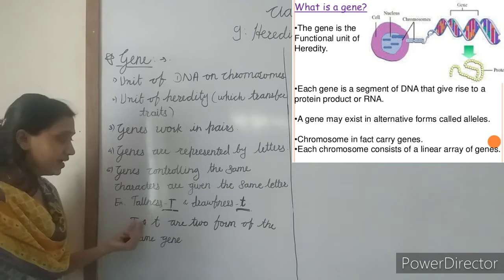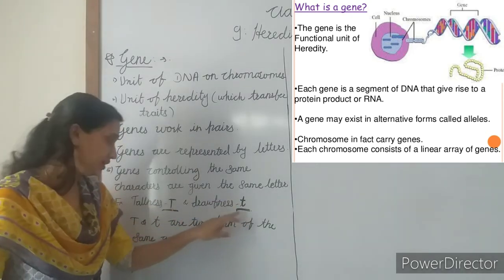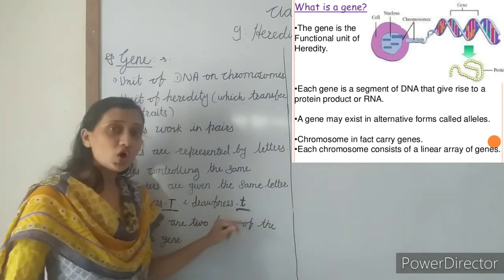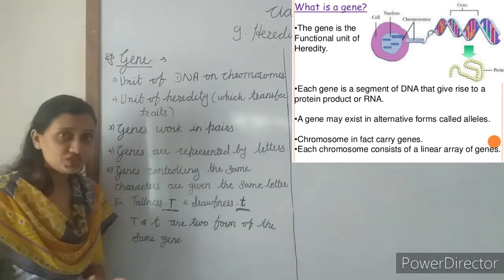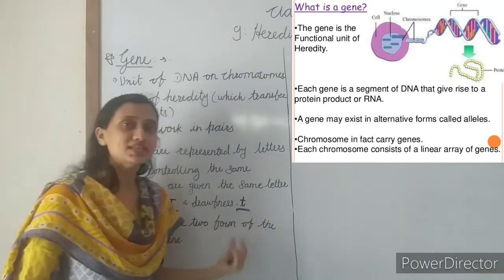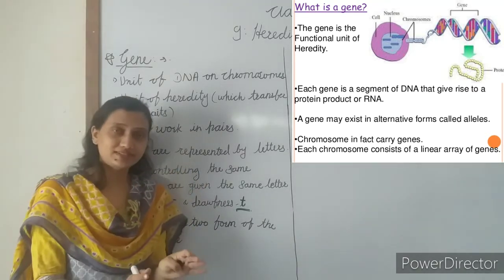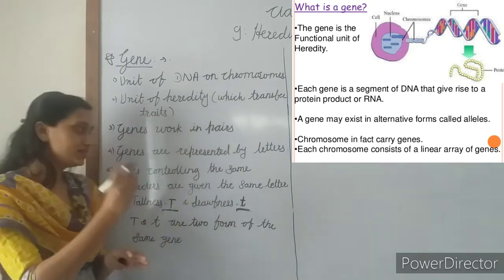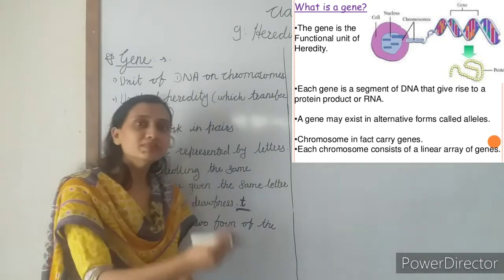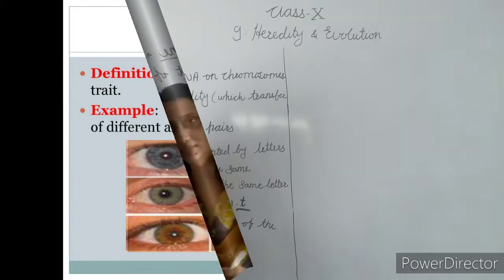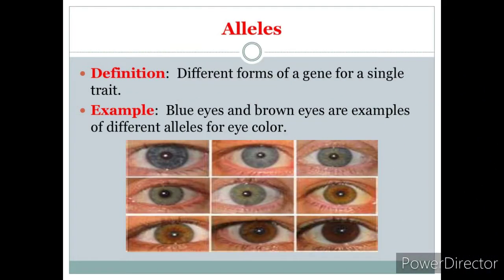See here, the capital T and the small t are two forms of the same gene. Means the genes controlling the same characteristic are described by the same letter. Understand?